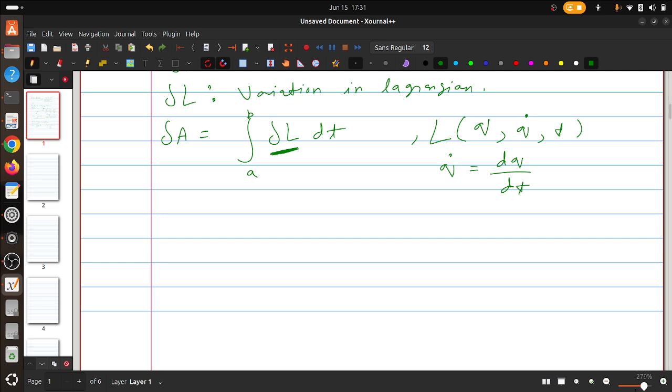Now delta L can be written as del L over del q times delta q, where q is the coordinate, plus del L over del q dot times delta q dot.